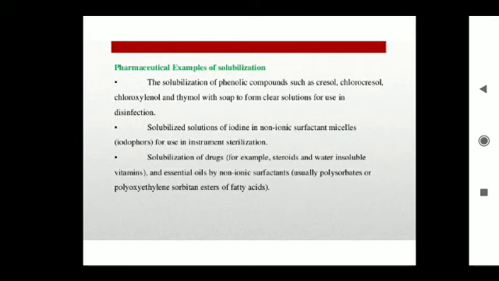Some of the drugs that are solubilized are steroids, water insoluble vitamins and essential oils, which are solubilized by using surfactants.